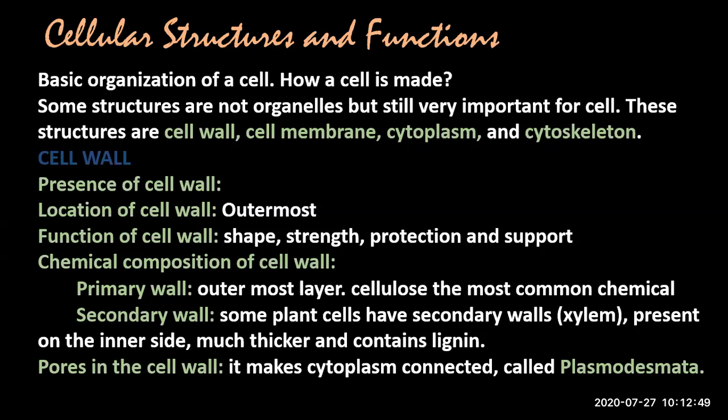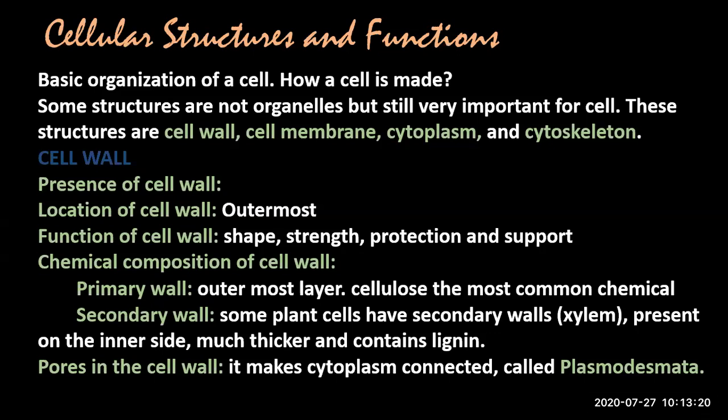Cellulose is the polymer which makes primary cell wall. Secondary cell wall: as I told you earlier, the secondary cell wall is not found in all cells. It is found in some of the cells, like xylem cells in plants. जहाँ पे भी secondary cell wall होगी, it will make that cell rigid. It will make the cell wall a bit more thick.